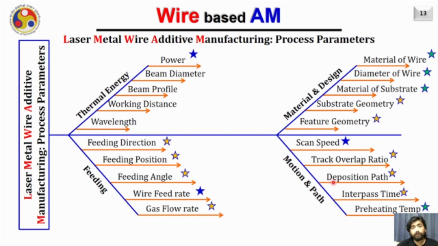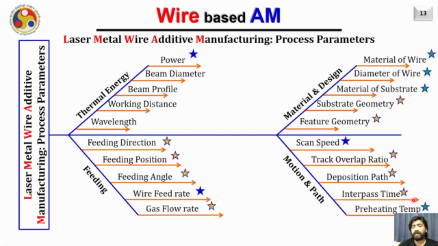Then there is the deposition path you follow to deposit the material. There are several deposition paths we have discussed in one of the modules for area filling strategies, like zigzag, contour parallel, contour offset. We have seen the Hilbert path, fractal-based path, and many other deposition paths. The deposition path very much governs the residual stresses and the defects generated in the object, and it is a very important research area nowadays. Appropriate tool path planning or deposition path planning is essential for such systems.